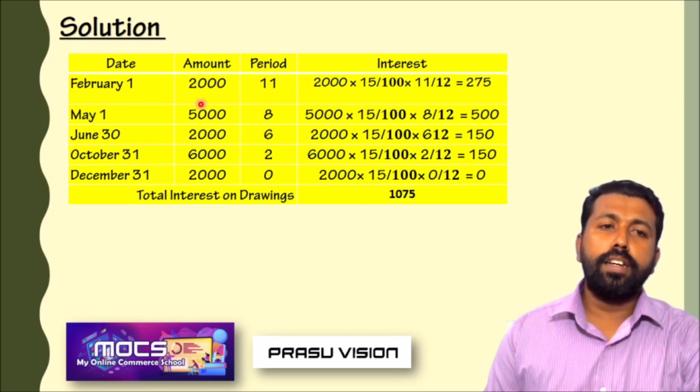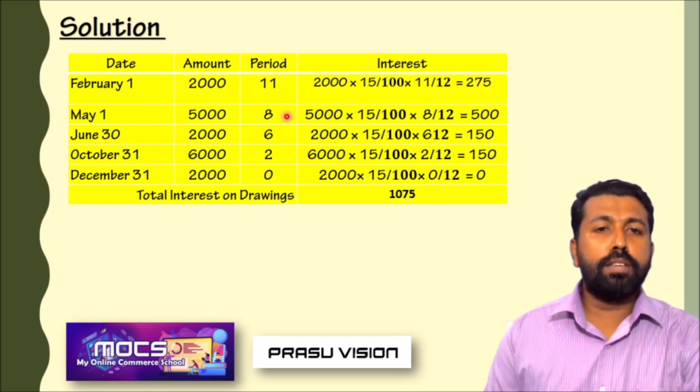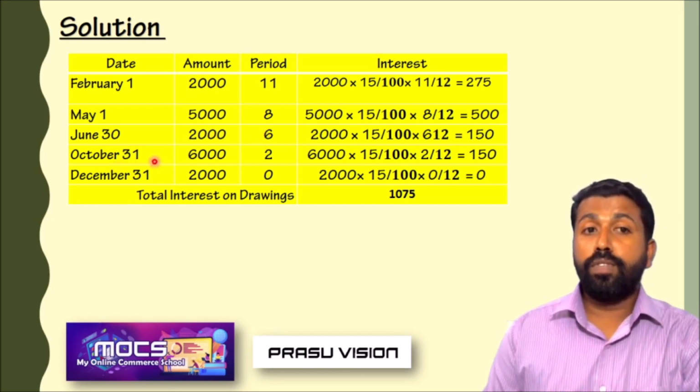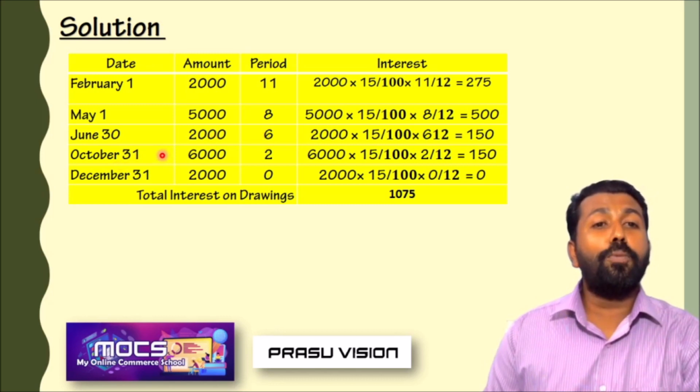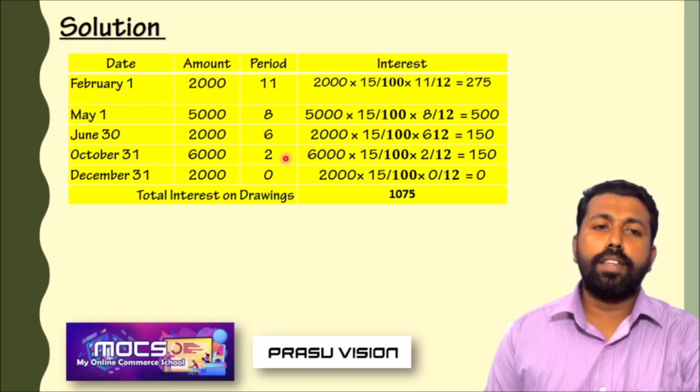Like the same, May 1st, from May 1st to 31st December, 8 months. 30 June means 1st July, 1st July to December 31st, 6 months. 31st October means 1st November, remaining months are November and December, 2 months.